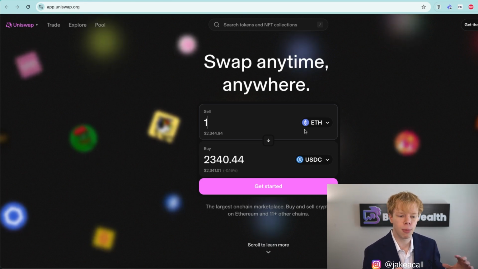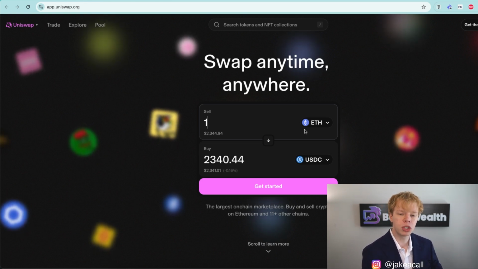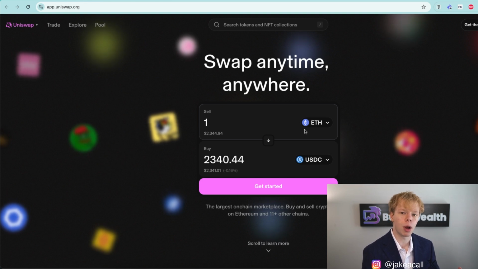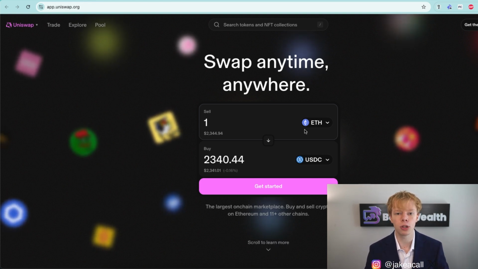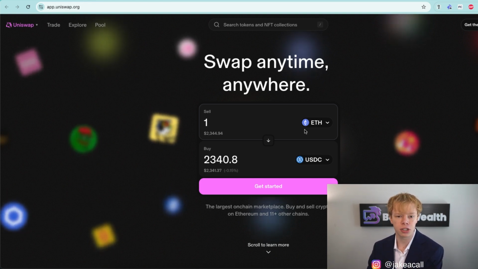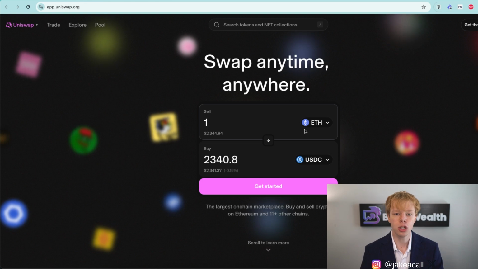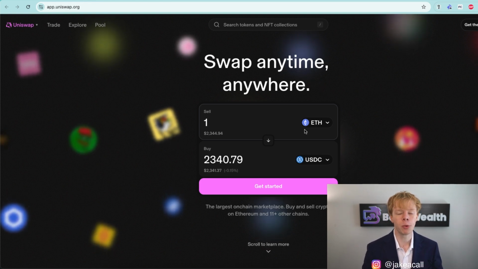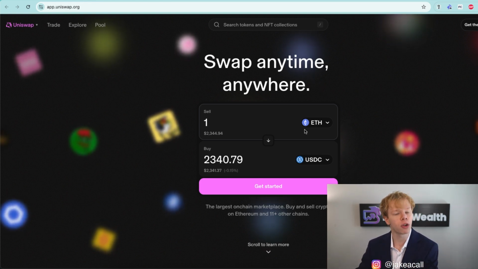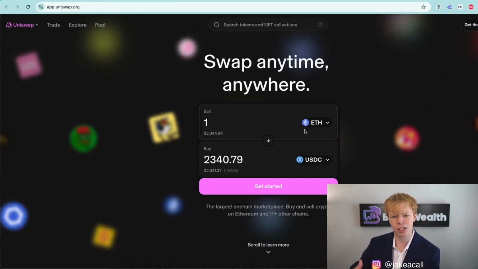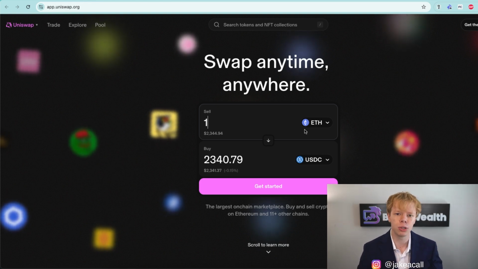So obviously the fees are much lower for those trading on Uniswap, which gives people a reason to trade over on Uniswap. The secondary reason is, of course, they are using the primary markets. They're using decentralized exchanges where all the liquidity is stored. They're not using centralized exchanges. They are swapping directly on the blockchain. So if you have a cold wallet like me, like a Ledger Nano X or Nano S or a Trezor or any other cold wallet, you can swap directly through that wallet without having to go and send your assets to another wallet address like a centralized exchange, execute a trade, and then send them back to your cold wallet.